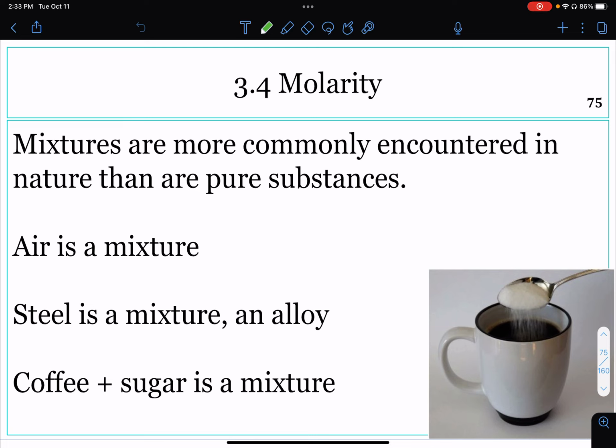Or take, for example, trail mix. If you take one spoonful of trail mix, it might have more M&Ms, and then the next spoonful might have less M&Ms but more raisins or nuts. A homogeneous mixture has all the components evenly mixed throughout the mixture. Each sample of the substance will be the same as the next sample.